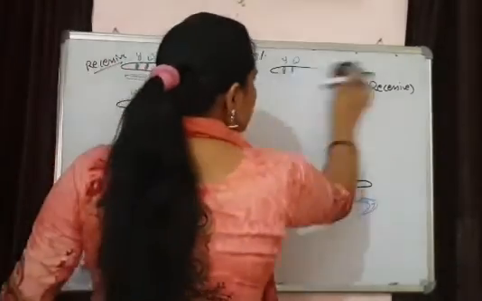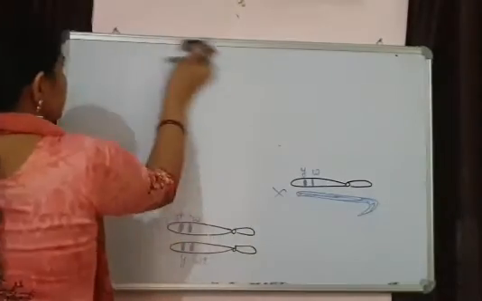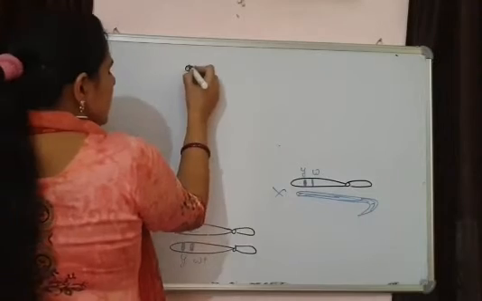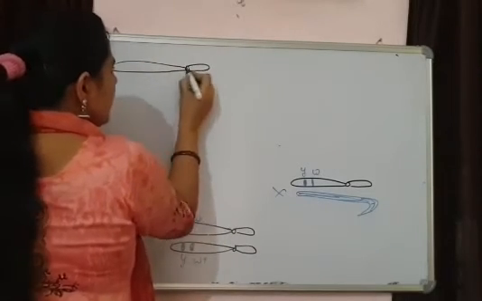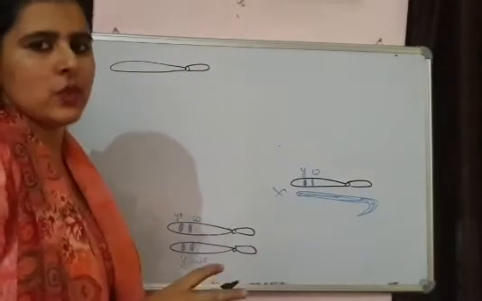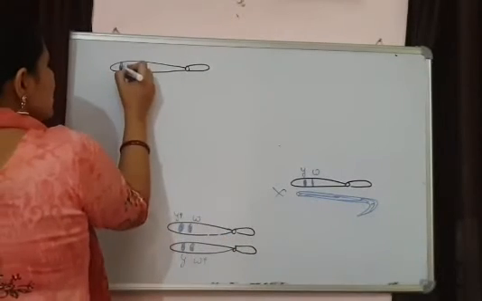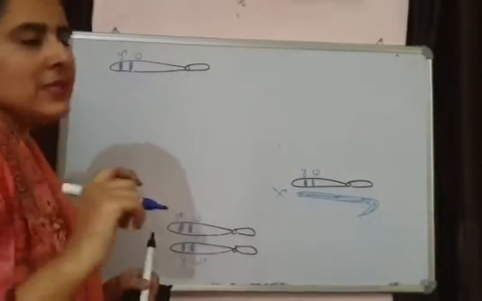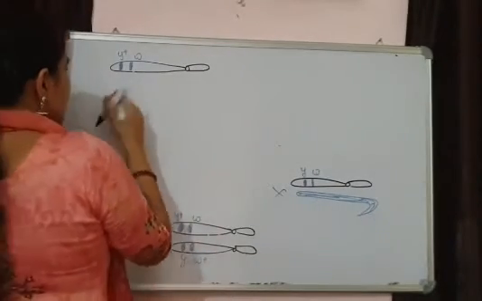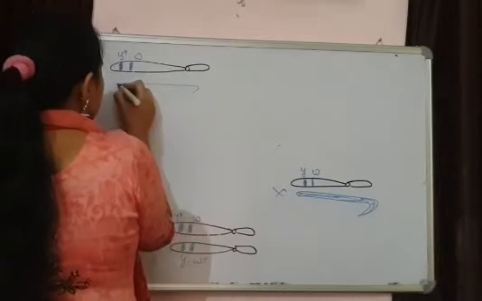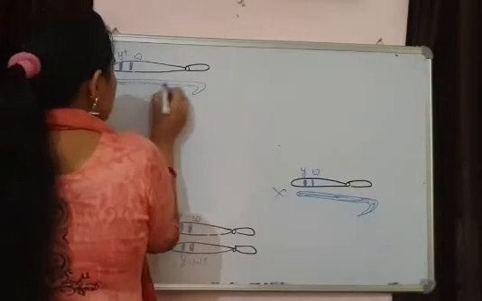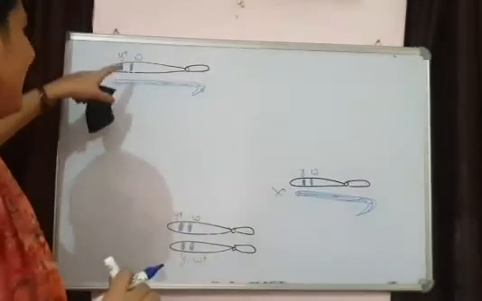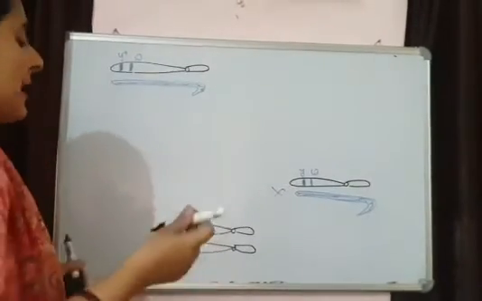Now what changes are there? Again, let's see the males first. The recombinant males are going to get one X chromosome from females, and now this X chromosome will be this. That means there is recombination, and one Y chromosome, because the Y chromosome is not carrying any of the genes, so it is not affected. So a recombinant male is going to form, and it is having a recessive W and it is hemizygous.